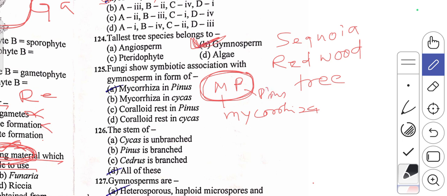So fungi show a close symbiotic association in the case of the gymnosperm plant Pinus. In this Pinus we have association of fungi in the form of what? Mycorrhiza. It is a direct answer. So just remember this: MP elections, M for mycorrhiza, P for Pinus.